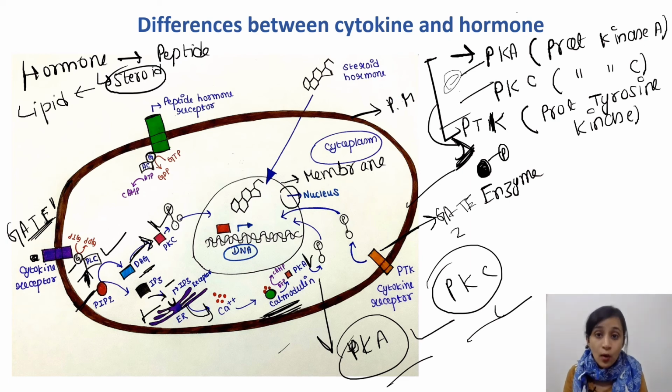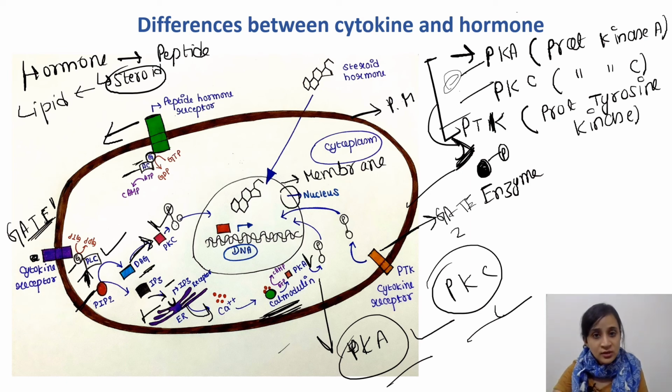Now next is hormone. For hormone, this gate is different. Suppose this is the gate, this gate is for hormone. Here peptide hormones can bind this receptor, right? This gate is also linked to AC, that is adenylate cyclase, through G proteins.